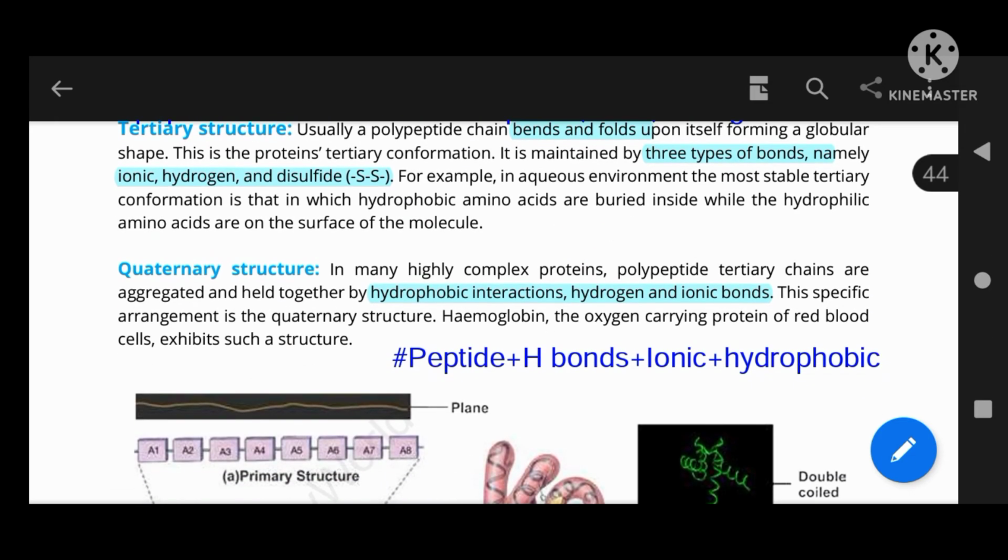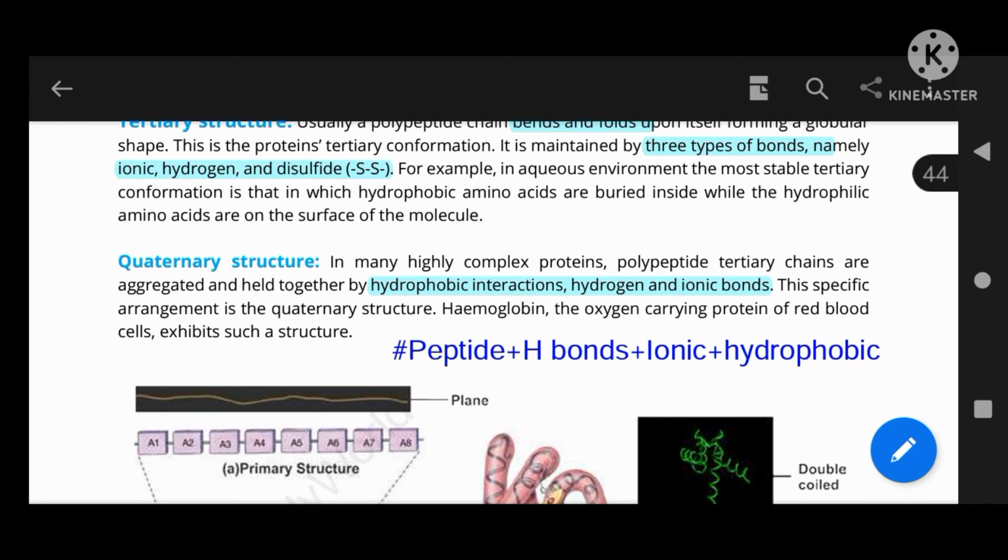And after that there is the quaternary structure, in which four types of bonds are also present, while there are no disulfide bridges as in the tertiary structure. There are hydrophobic interactions. The quaternary structure is the most complex structure, and it is formed by aggregation, and there are peptide bonds, hydrogen bonds, ionic bonds and hydrophobic interactions. Most functional proteins, like hemoglobin, are quaternary in nature.